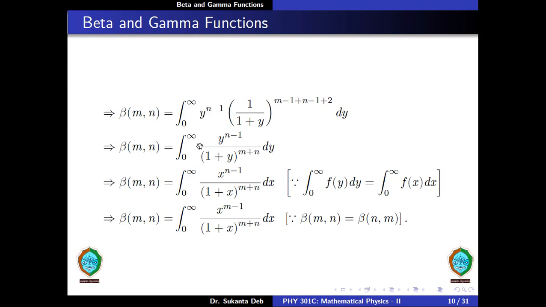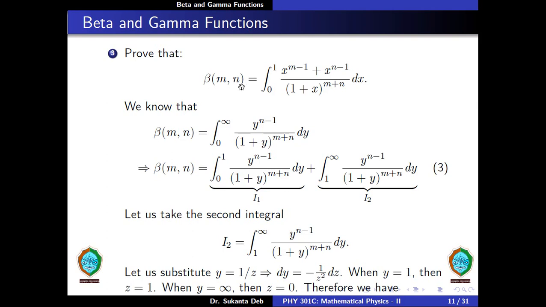We can write this expression as 0 to infinity integral of x to the power n minus 1 divided by 1 plus x to the power m plus n dx, because integration from 0 to infinity f of y dy is equal to 0 to infinity integral of f of x dx. Therefore, beta of m comma n is equal to integration from 0 to infinity x to the power m minus 1 divided by 1 plus x to the power m plus n dx. Since beta function is symmetrical about the indices m and n, that is beta of m comma n is equal to beta of n comma m.